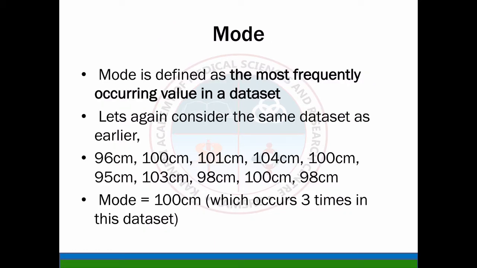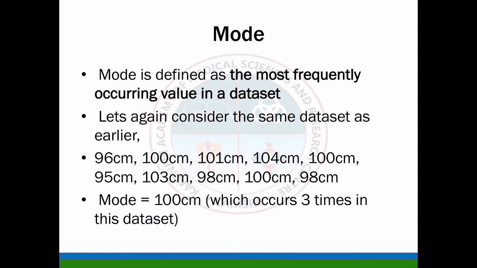Now coming to mode. Mode is defined as the most frequently occurring value in a data set. First is the average. Second is when you arrange in ascending or descending order, the middle one; if it is odd, like 11, it is different, and for even, like 10, it is different in the case of median. Whereas mode is the most frequently occurring value in a data set.